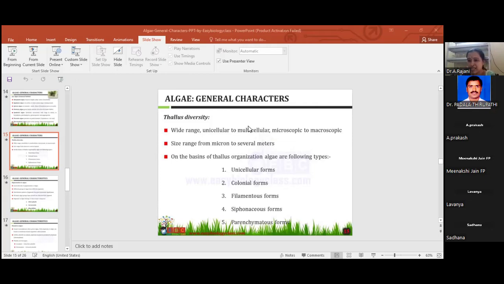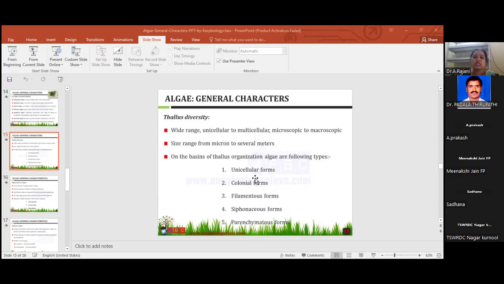On the basis of thallus organization, algae thallus can be divided into these forms: unicellular, colonial forms, filamentous forms, siphonaceous forms, and parenchymatous forms.